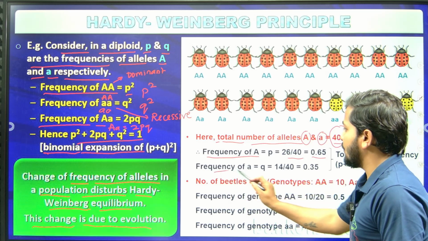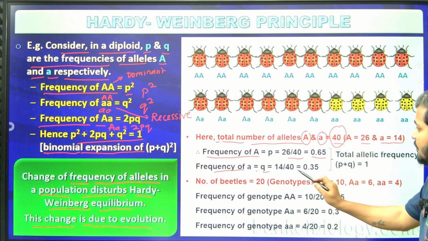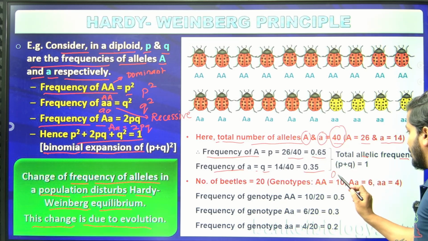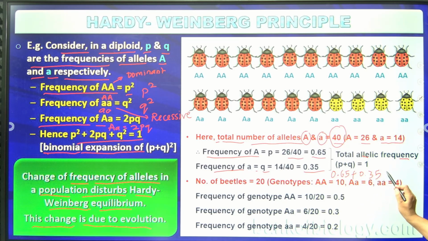The frequency of small a, that is q, is 14 divided by 40, which is 0.35. The total allelic frequency, p plus q, that is 0.65 plus 0.35, is equal to 1.